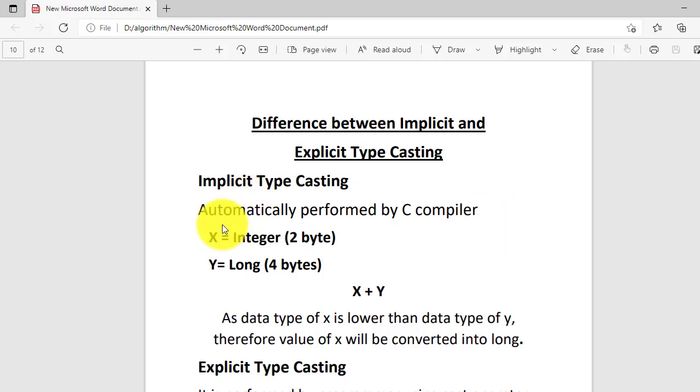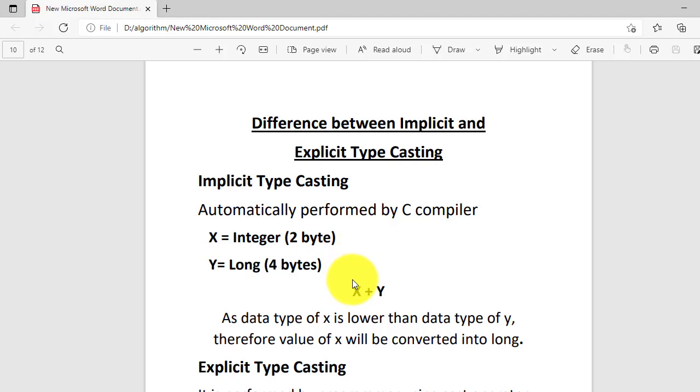So suppose that x is an integer, right? Integer takes 2 bytes of memory, and y is long. Long is another data type that takes 4 bytes of memory. So if you are going to write x plus y, suppose you are taking x as 2 and y as 40,000 or 80,000.